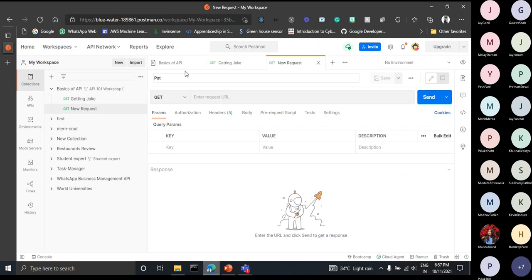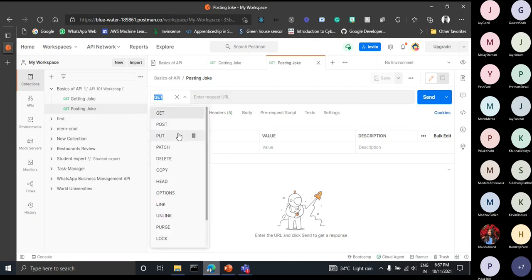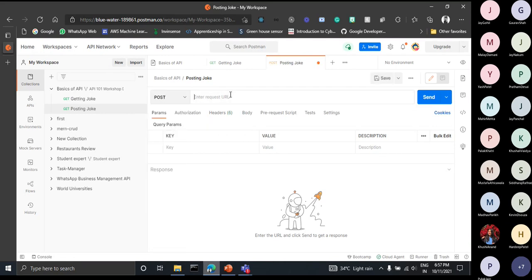As I have mentioned, you can get a different joke after typing joke randomly. The joke comes out of the 4, so you can get that also. Now I am typing here posting data, or let's say posting joke, just to give a better name to this request. Now to post the data, what I have to do, I have to select a post request because I am sending a data to the server.